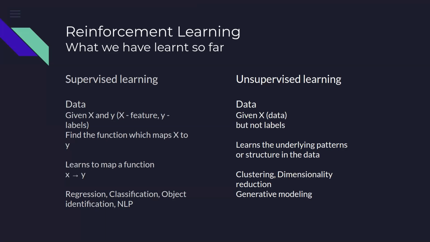And based on that, in the different exercises that we had done, we were able to predict the price of a house using the regression technique. We were able to classify the handwritten digits into 0, 1, 2, 3, 4, 5.